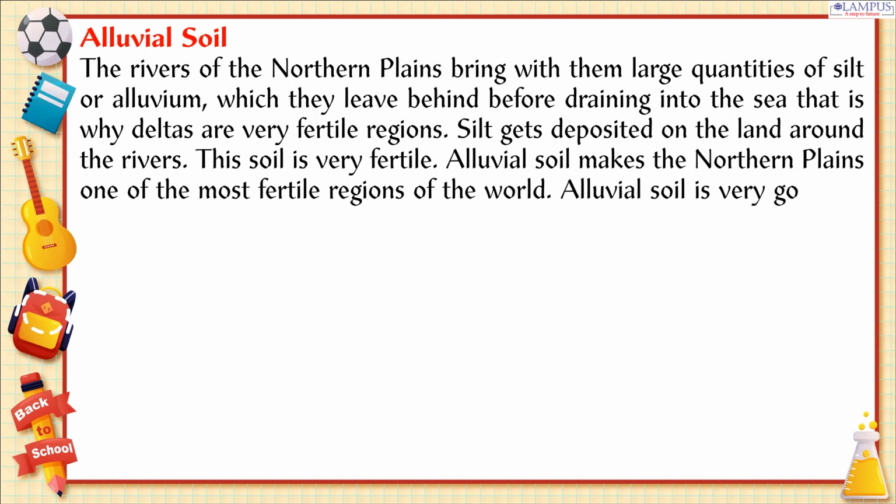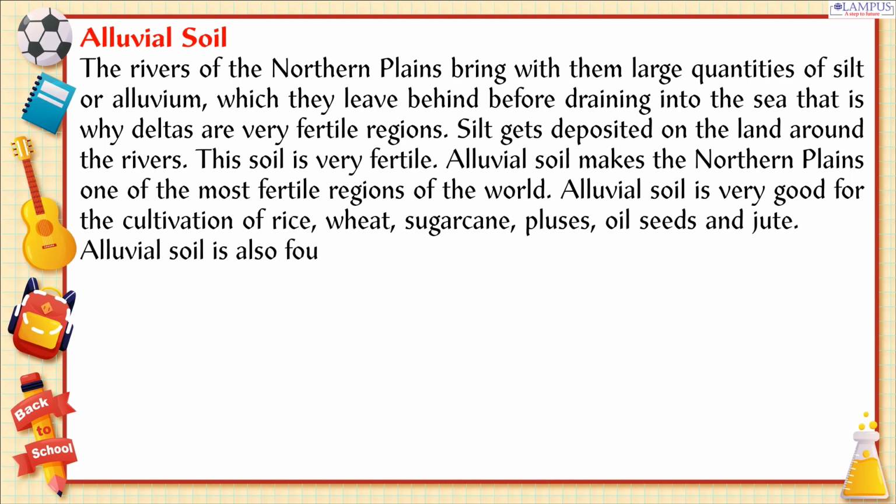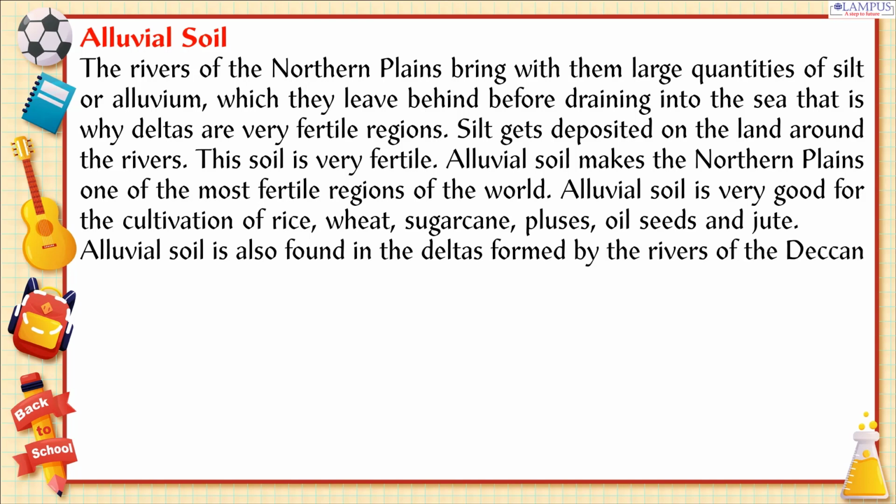Alluvial soil is very good for the cultivation of rice, wheat, sugarcane, pulses, oilseeds and jute. Alluvial soil is also found in the deltas formed by the rivers of the Deccan Plateau.